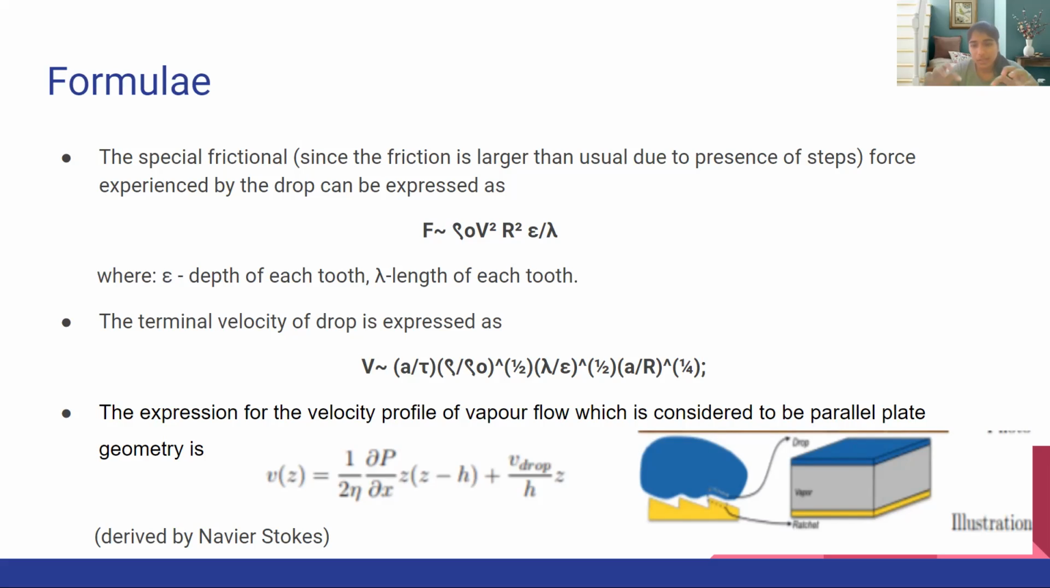So here we have considered the vapor film which is formed between the drop and the surface as a parallel plate geometry. Since we can see that the bottom surface, which is this hot surface, has a velocity v equals to 0, and the top surface, which is the surface of the drop, has the velocity v equals to v of the drop. Therefore, we can consider it as a parallel plate geometry and derive the equation as we did it in the class by Navier-Stokes equation. And the expression which comes out for the vapor flow is 1 by 2 eta dp by dx, which is the pressure gradient, into z minus h, where z is the height, plus v drop by h into z.